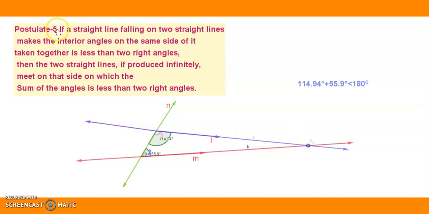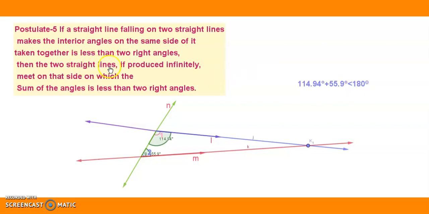So, children, let's try to understand it once again. If a straight line falling on two straight lines, that is, line N falling on line L and line M, makes the interior angles on the same side of it taken together less than two right angles. These interior angles, angle 1 and angle 2, when added, are less than two right angles, that is, less than 180 degrees.